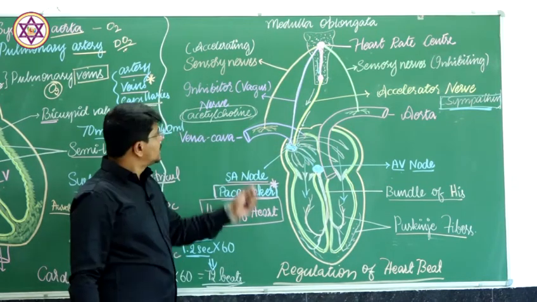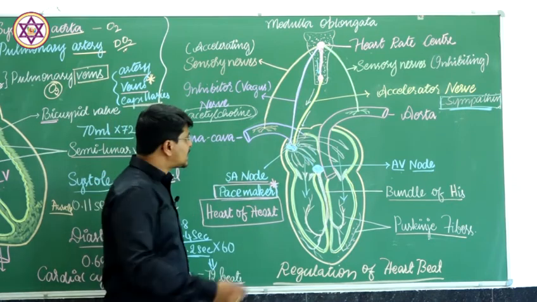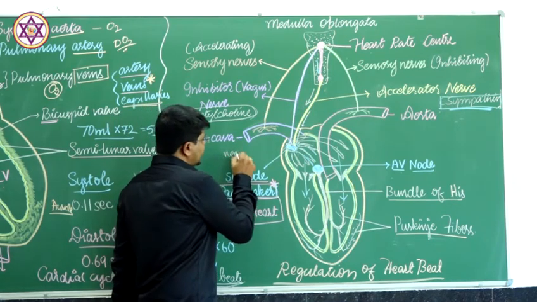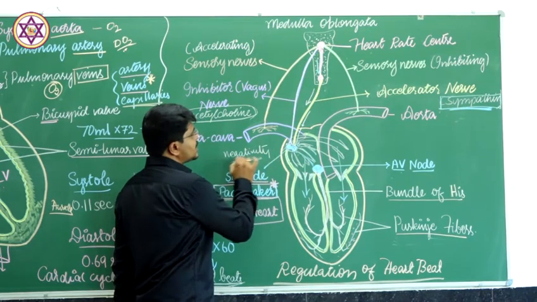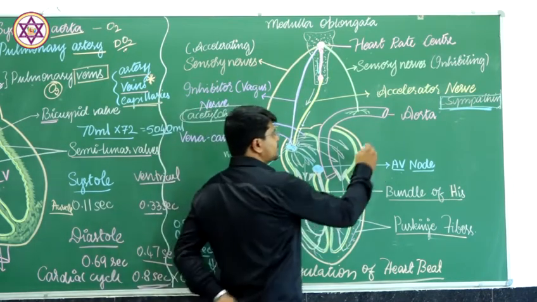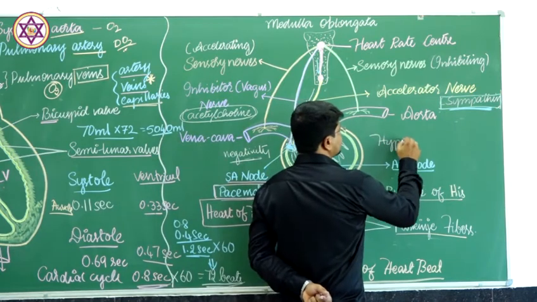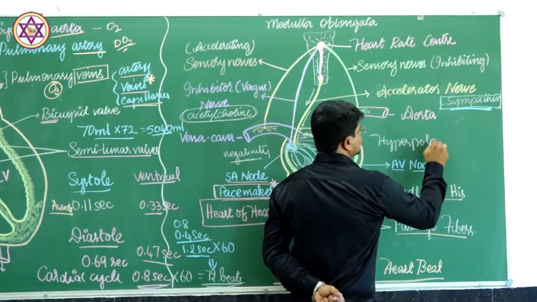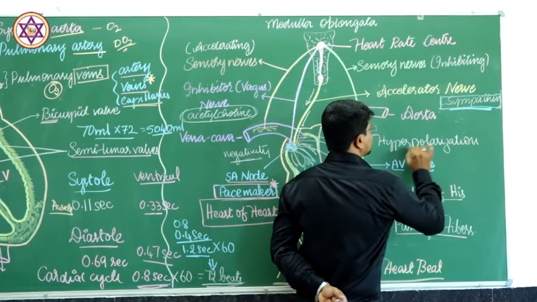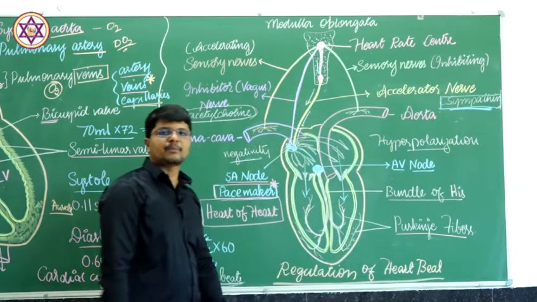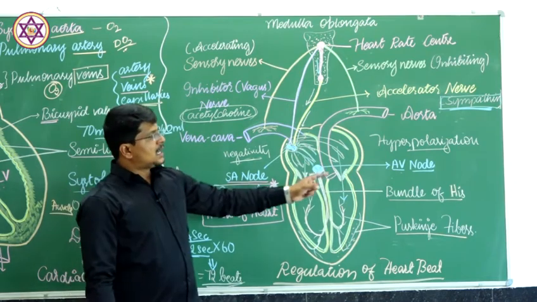What this acetylcholine does is increase the negativity, which leads to hyperpolarization. High negativity will be there, hyperpolarization takes place.